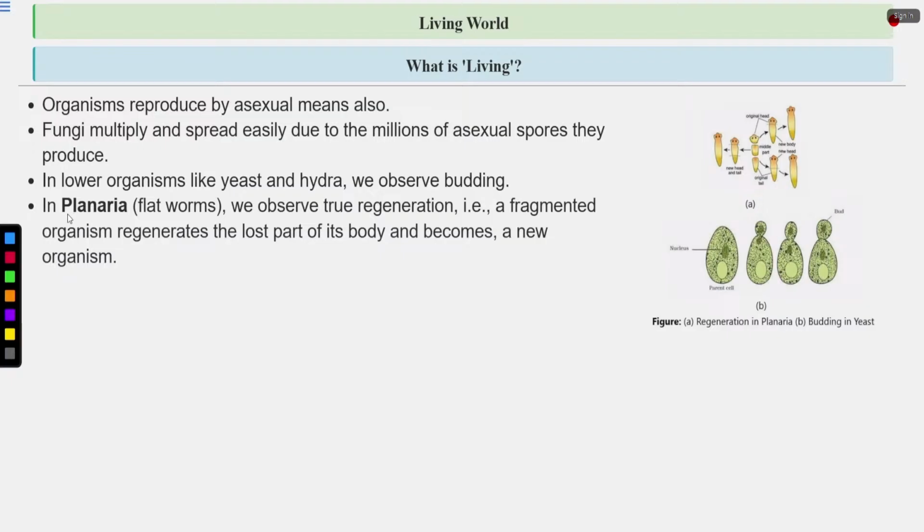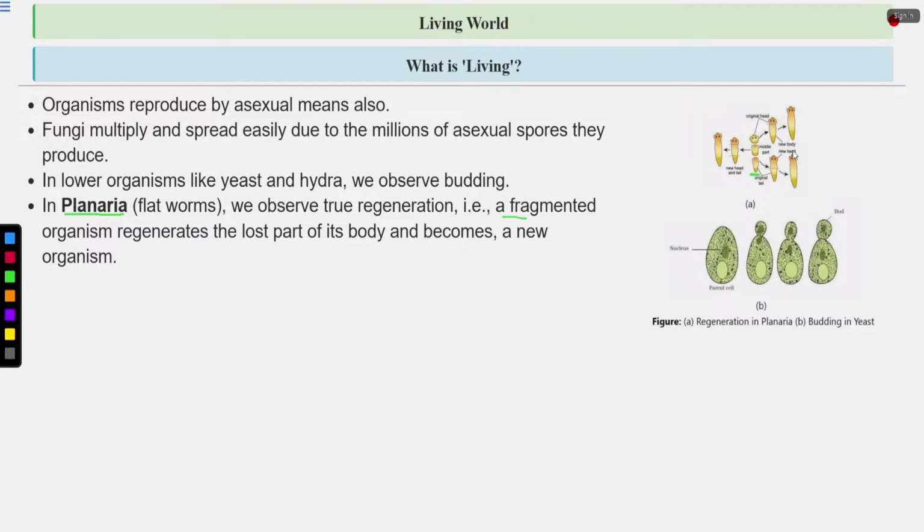Then in planaria, which are flatworms, we observe true regeneration. So planaria can regenerate from small fragments. A fragmented organism regenerates the lost part of its body and becomes a new organism. Here you can see this is planaria. It is cut into fragments.